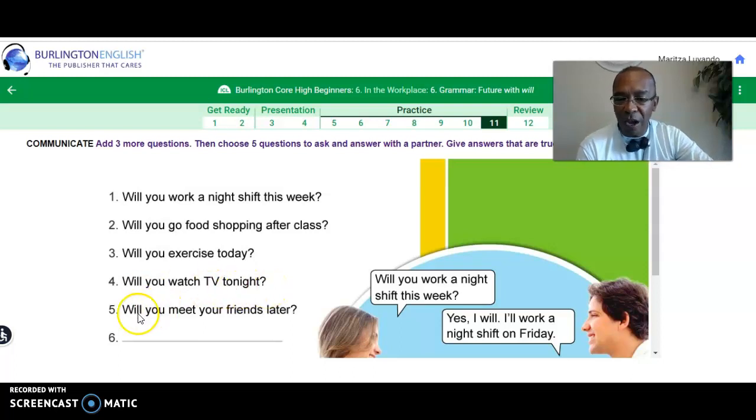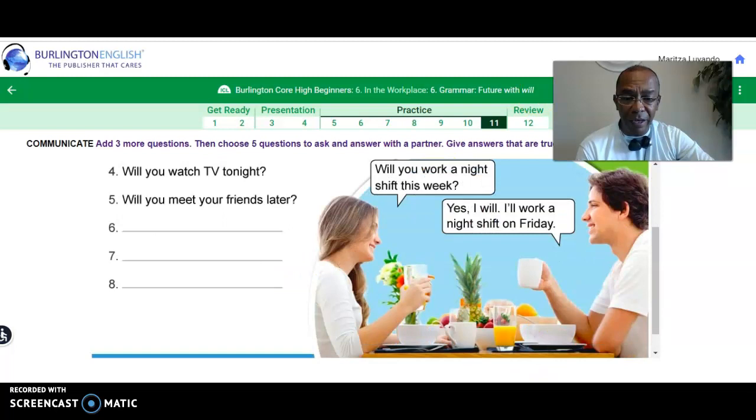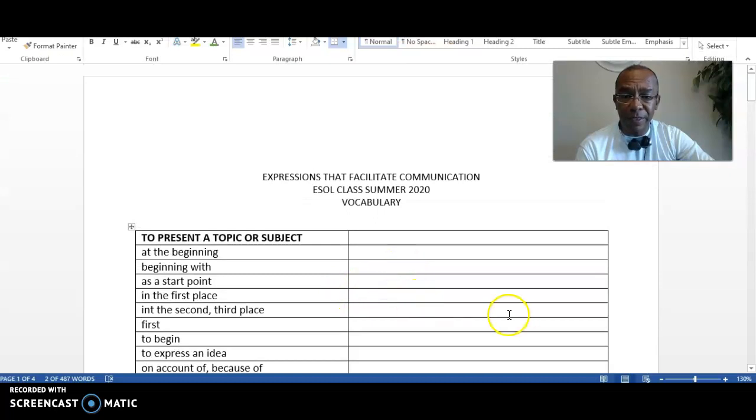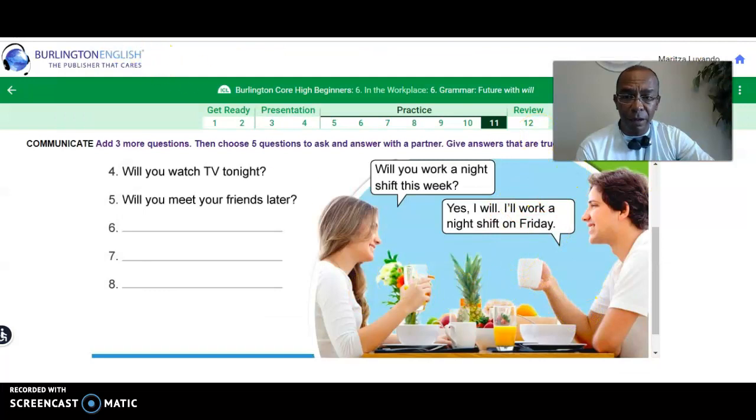What will you watch? Will you meet your friends later? Will you? Tell me if you will or you won't. Specify by giving an example, okay? But don't forget to use any of these words because that is going to help you express and facilitate your communication better. Okay? Remember, those are some of the questions.